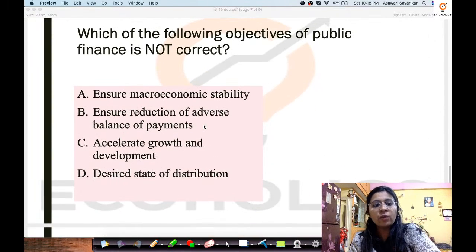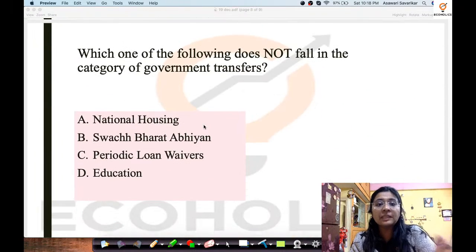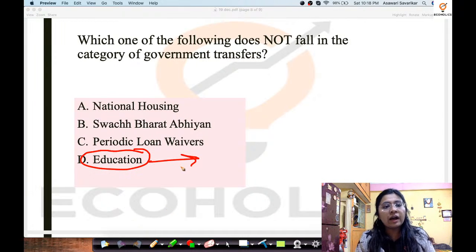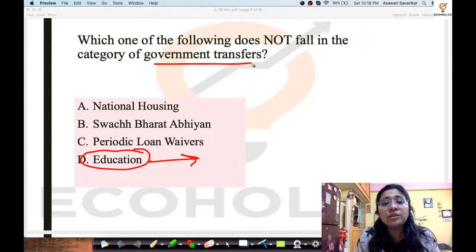Now when we have seen the question and the passage, I believe you can be assured that the answer to this is education. Even if it had not been in the passage, the answer would still have been education, because as I said, government transfers are transfer payments which do not create any asset.